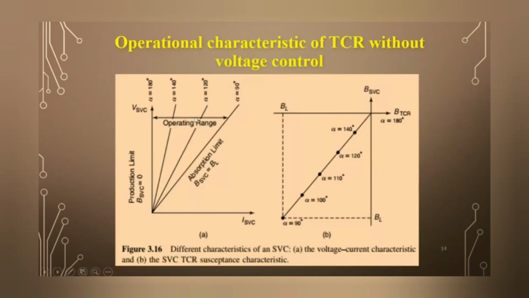So this is the operating characteristic of the TCR without voltage control. As we already know, the range of the TCR firing angle is between 90 and 180 degrees. So this is the operating range of a TCR. At this limit, B_SVC is B_L, and at this limit, B_SVC is 0. B means susceptance, which is provided by the TCR FACTS controller. So this is the voltage-current or VI characteristic of the TCR, and this is the susceptance characteristic of the TCR.